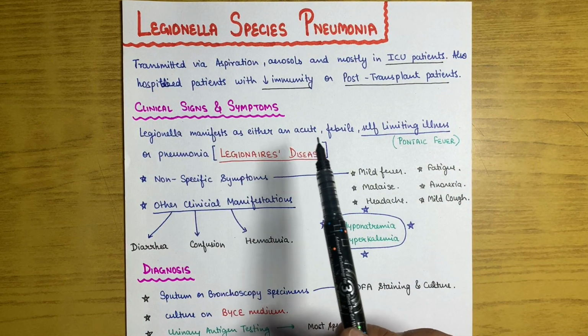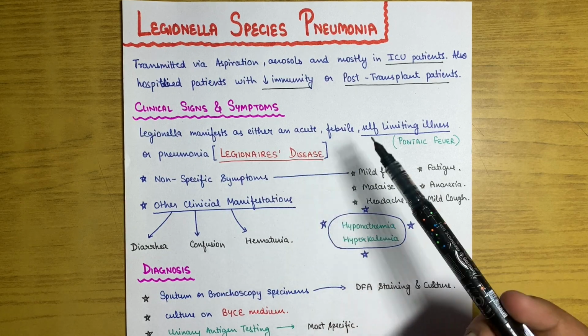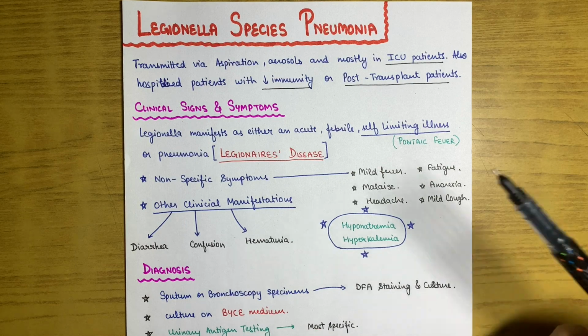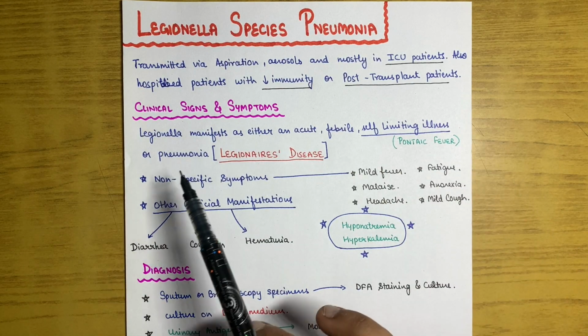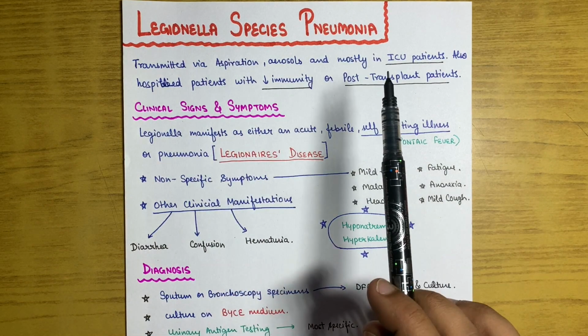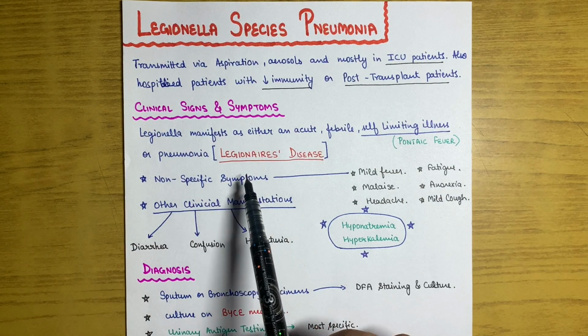So what are the clinical signs and symptoms? Usually Legionella manifests as either an acute, febrile, self-limiting illness, which will usually clear on its own. It is known as Pontiac fever, or it can lead to pneumonia, which is given the name Legionnaires' disease. So the pneumonia caused by Legionella species is known as Legionnaires' disease.